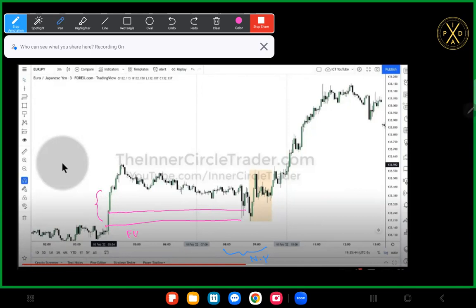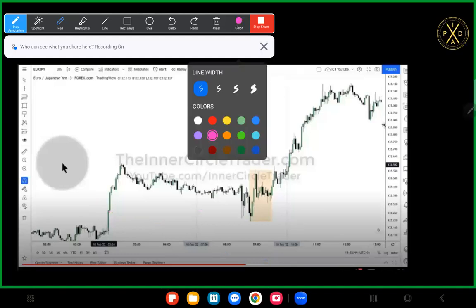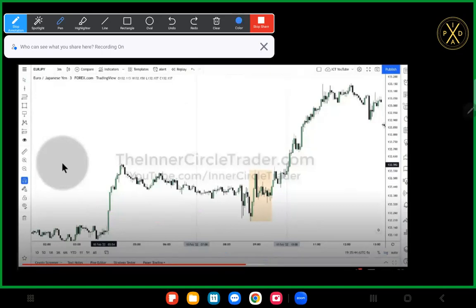What is a fair value gap? A fair value gap is a PD array. What is a PD array? What is important about a PD array? A PD array has the potential to cause a change in the state of delivery. So what happens as a response of us hitting that during New York session in a bullish market? Well, we sweep sell side, we sweep buy side.